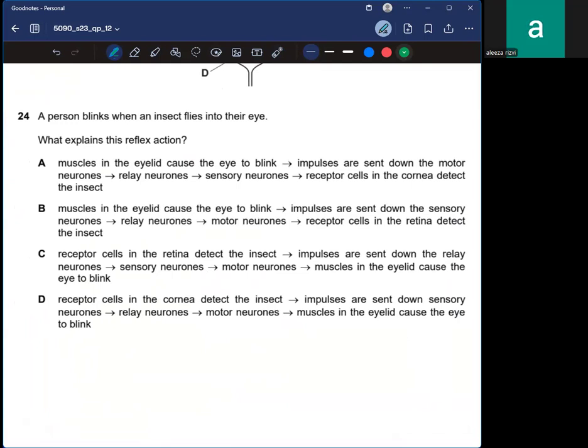Muscles in the eyelid cause the eye to blink. No. There are two options like that. The first statement is incorrect. Receptor cells in the retina detect. Wait, no, no. Receptor cells are in the cornea. So C is also incorrect. So D is eventually the right answer.